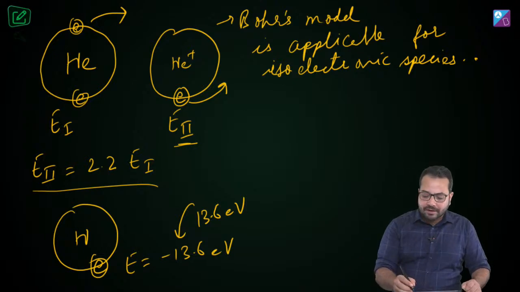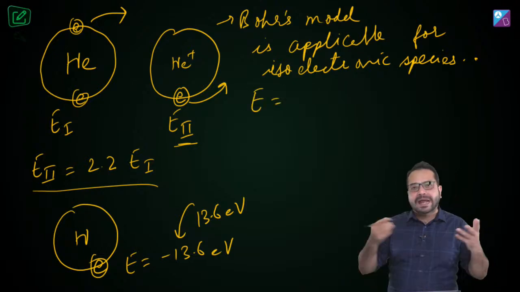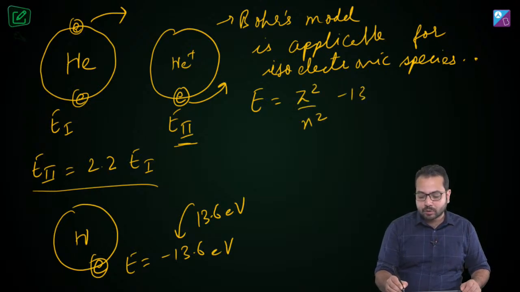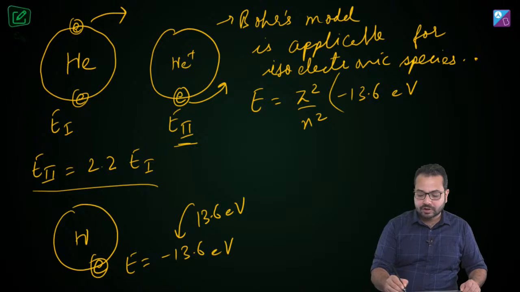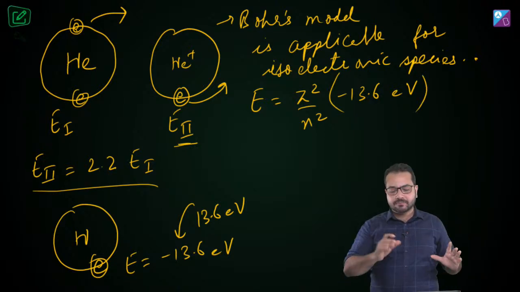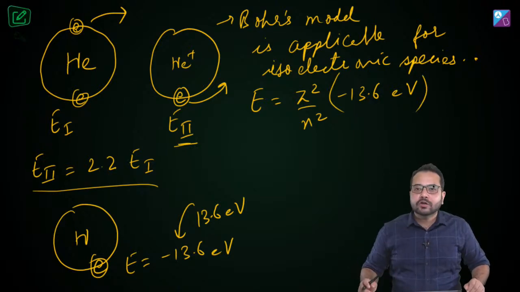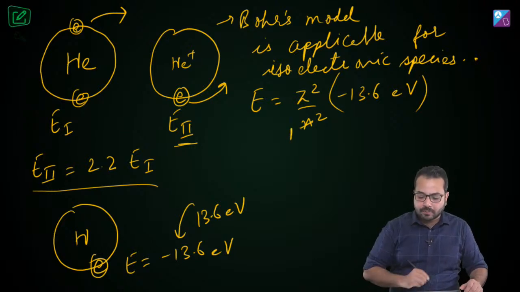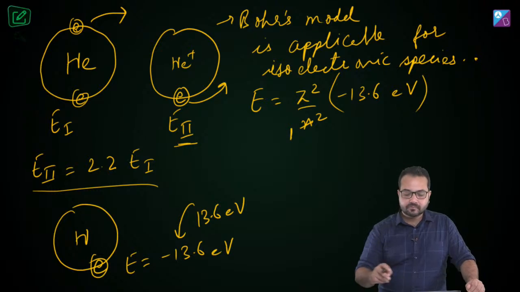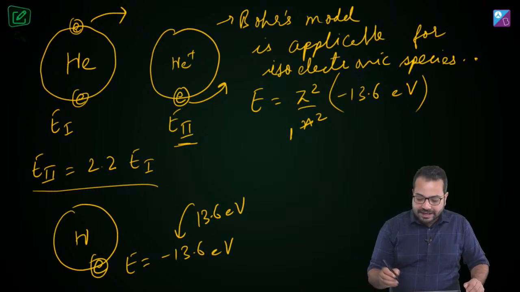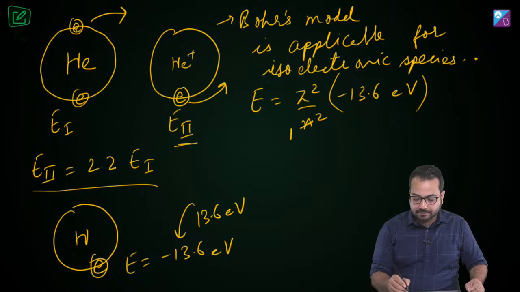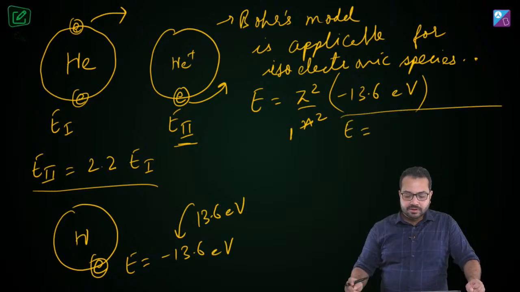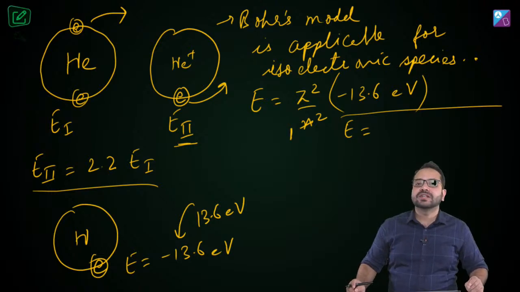Okay. Now what we have to understand here is that the energy for any atom, like we discussed, is Z square upon N square into minus 13.6 electron volt. Do you agree? The energy for any atom will be given by this. And what are we talking about? We are talking about the ground state. Okay. So N is going to become 1. Is that clear? So this energy is going to become Z square into minus 13.6 electron volt.